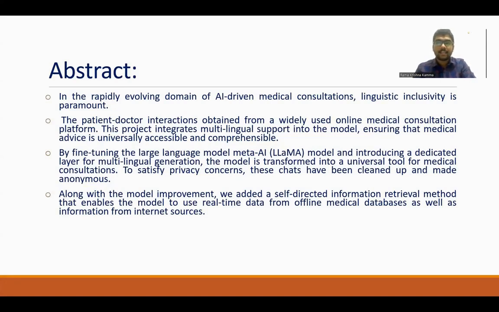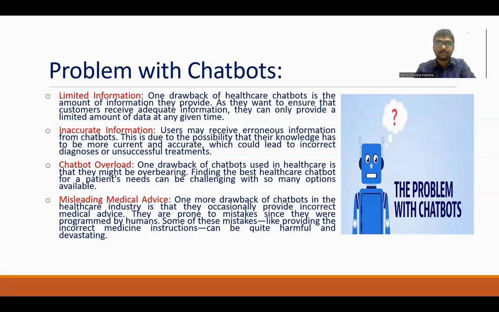I mean to say that we are using one multilingual generation layer that will help the model understand various languages and give the results back in whatever language the user has provided. Along with the model improvements, we have added a self-directed information retrieval method, where we get up-to-date information with much more accuracy compared to other models, by using real-time data from offline databases as well as information from internet sources. That's what we are going to present.